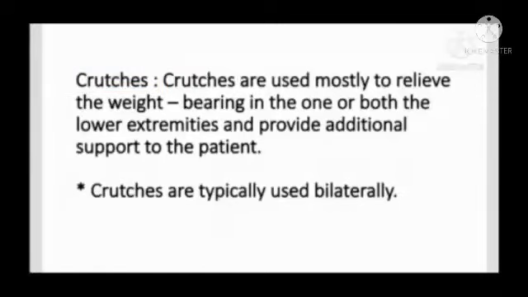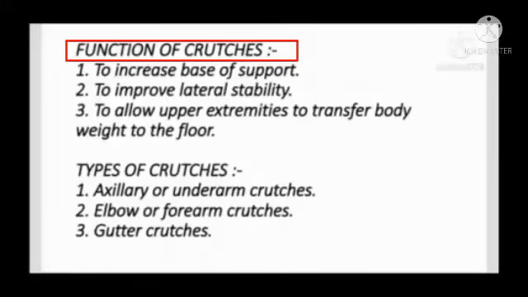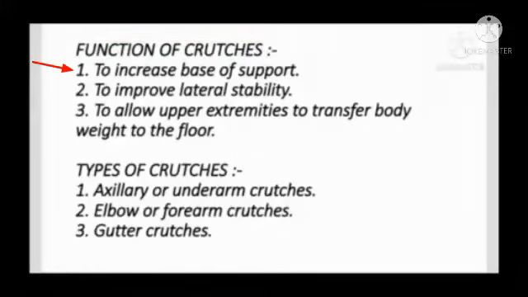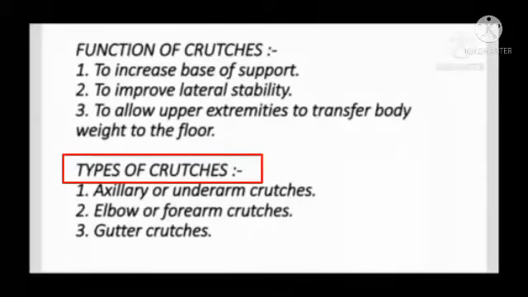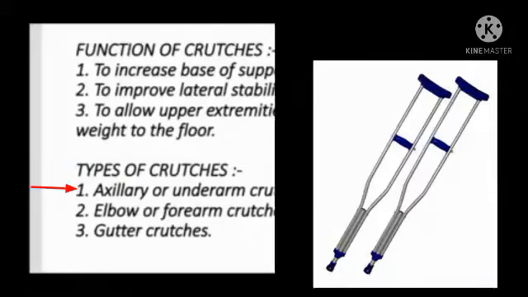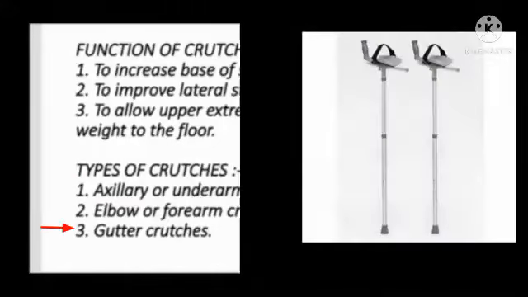Crutches. Crutches are mostly used to relieve weight bearing in one or both lower extremities and provide additional support to the patient. Crutches are typically used bilaterally. Functions of the crutches: to increase the base of support, to improve the lateral stability, to allow the upper extremity to transfer body weight to the floor. Types of crutches: axillary or underarm crutch, elbow or forearm crutch, gutter crutch.